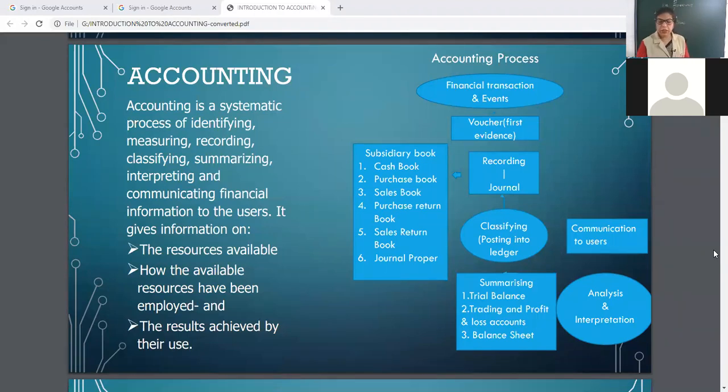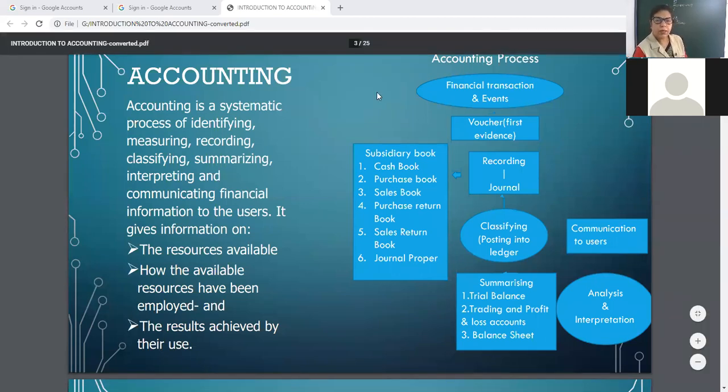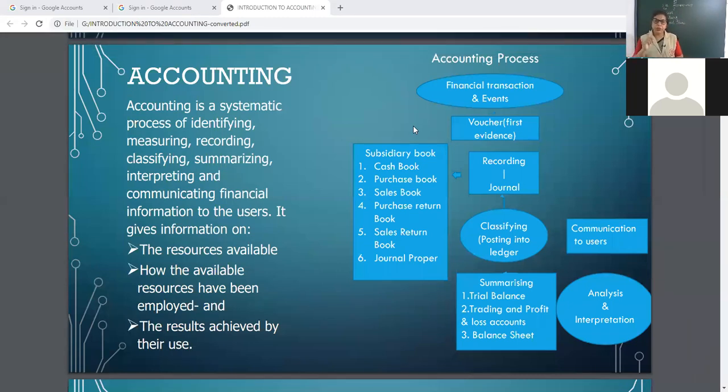So see, ledger folio means the page number of the ledger. That is a unique ID also. Every businessman gives some ledger folio to each individual. So all the collected data is now classified and posted into different accounts.